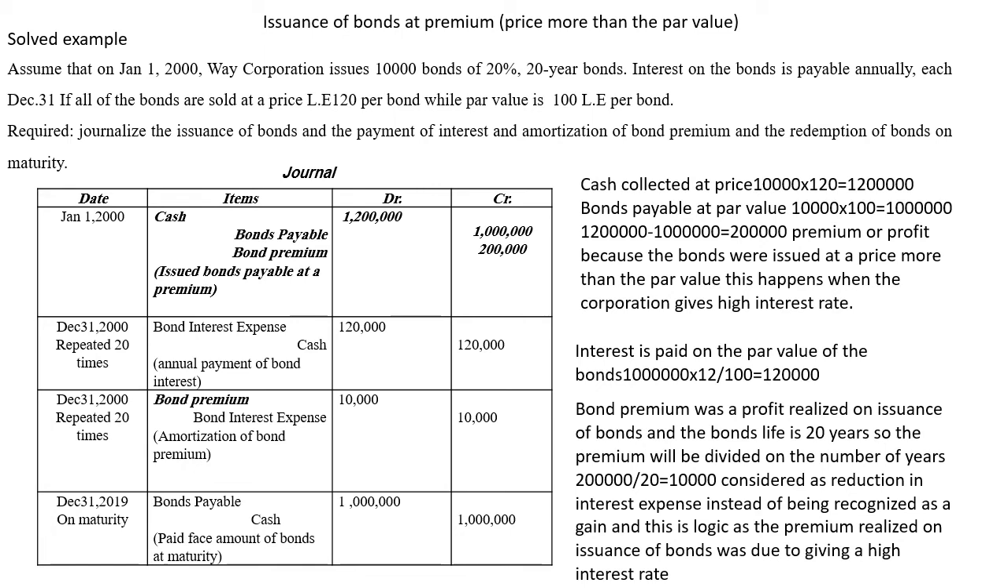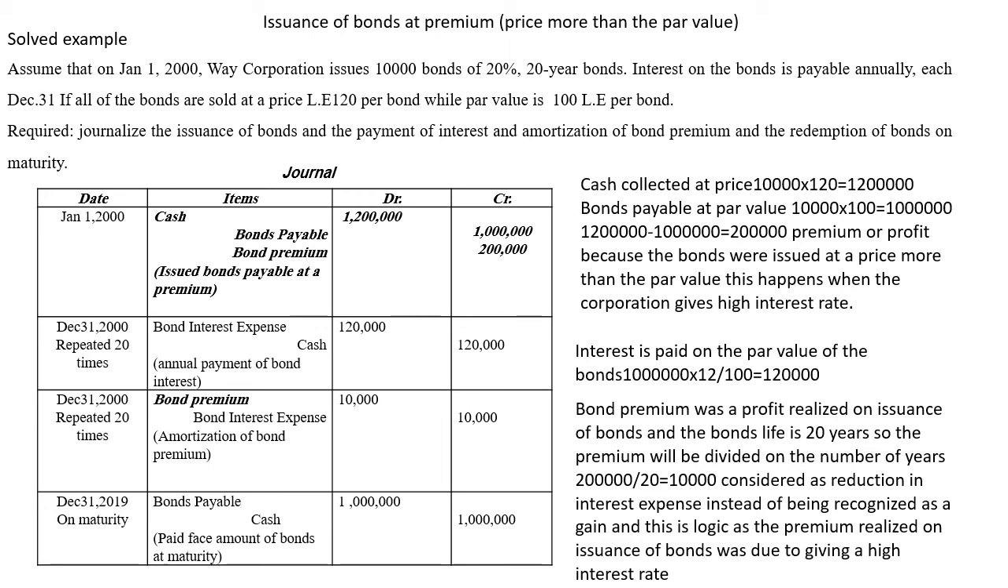But the bond's life is not 1 year. The bond's life is 20 years. So we need to divide this bond premium over the whole life of the bond to be used up every year, part of it. We call this amortization. So the bond premium, which was 200,000, will be divided by the number of years to maturity, which is 20 years. So every year we use 10,000 from this profit to be considered as a reduction in the expense, because the interest expense was high enough to get the bond premium.